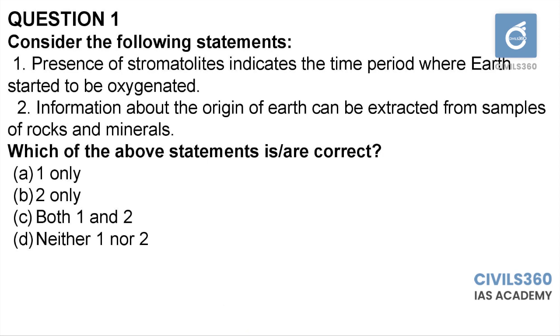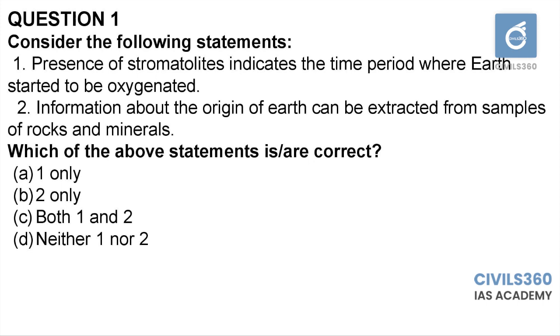When the living organisms and living plants came into existence, then only Earth started to become oxygenated. Once the living plants and organisms evolved, due to photosynthesis, a large amount of carbon dioxide was absorbed and oxygen was released. So, based on that assumption, you can keep this one as right as well.